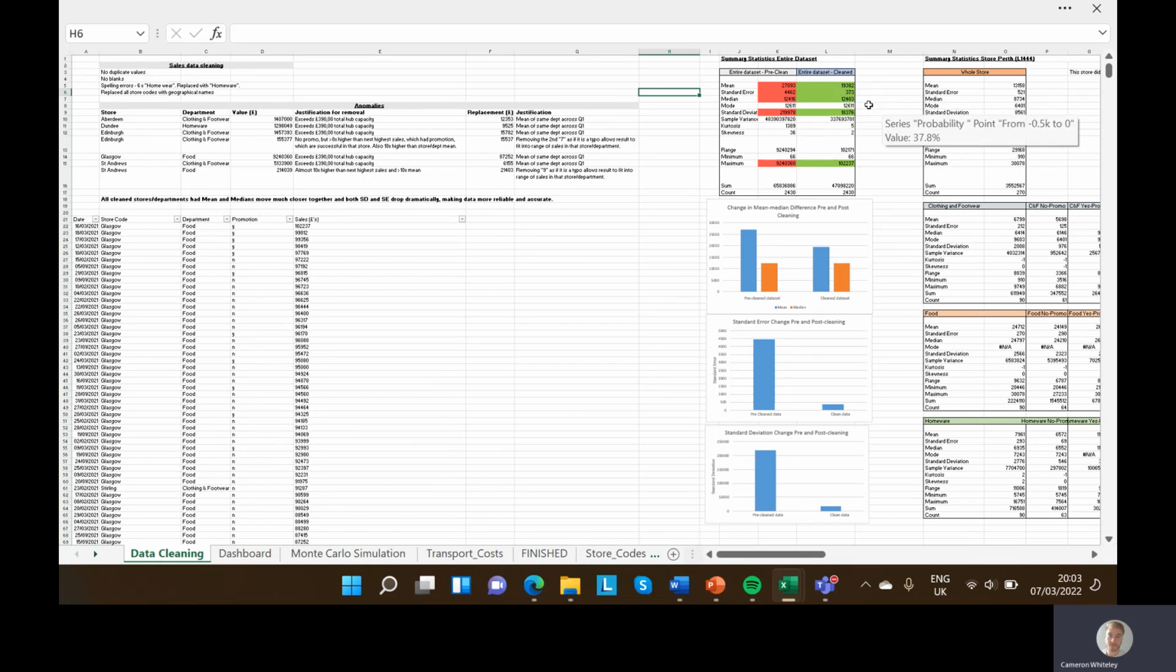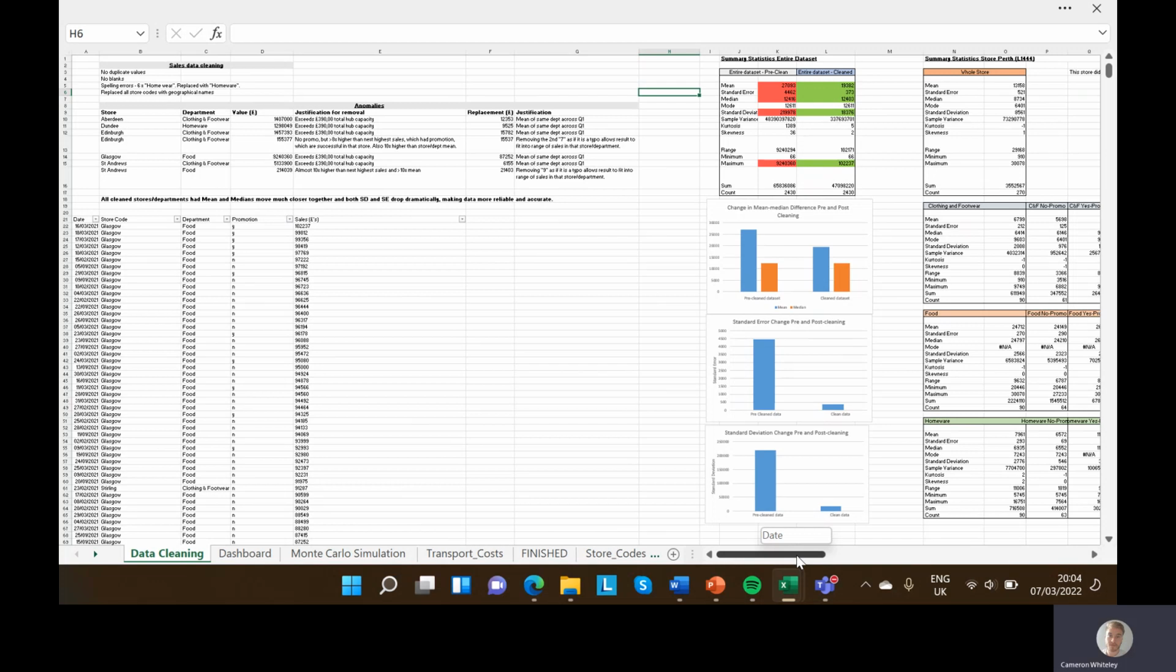The mean got a lot closer to the median. Standard error dropped absolutely loads. The standard deviation also dropped absolutely loads, both by more than 10 times. And the maximum dropped to within the daily maximum hub capacity.